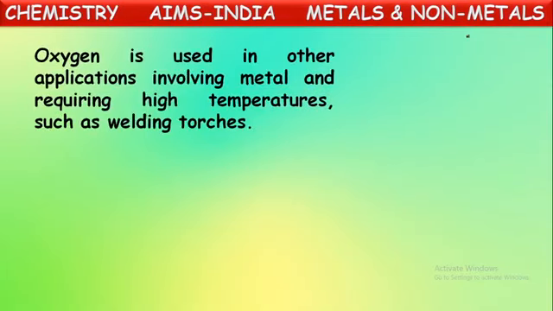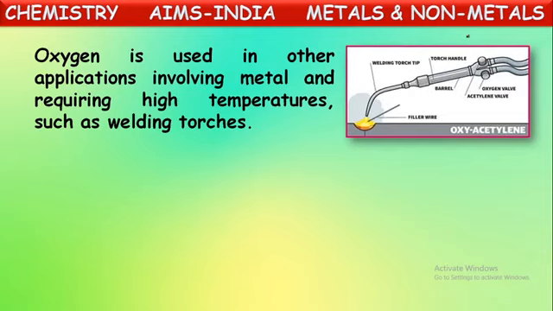Next, oxygen is used in other applications involving metal and requiring high temperatures such as welding torches. Yes, in applications involving metals like bending the metals, welding metals. In all these purposes, a high temperature should be produced because, as we said, metals have high melting points. They cannot melt at normal temperatures. So, to melt them or to bend them, a very high temperature should be produced. So, for producing this high temperature, some torches are used which can produce a flame with a very high temperature.